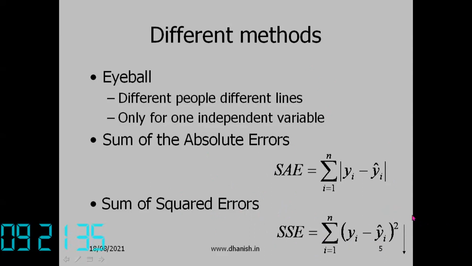So the advantage is that this simplifies many formulae. We are able to get a very simple formula. Because it is very difficult to get a formula for the sum of absolute errors, every time you have to do it, and finding the coefficients is also very difficult. Whereas in the method of least squares, the coefficients can be easily solved. We can get direct equations for the slope and intercept of the line. So that is why we prefer this.